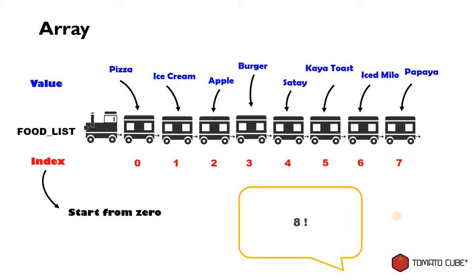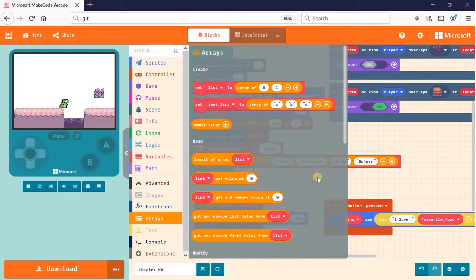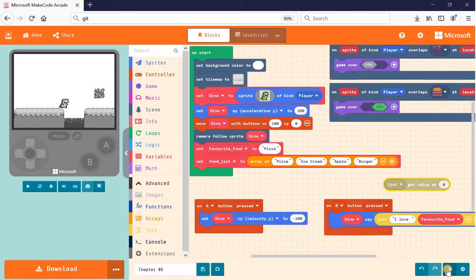Alright, so let's try to utilize the knowledge of index and also the length of a food list in our MakeCode Arcade. So over here on my MakeCode Arcade, in order to retrieve the value, I'm going to utilize the index. So go to arrays, and there's this block here that says list get value at. The value at here that's saying 0, this is where I put my index number. So let me drag it out, and let me zoom out here.